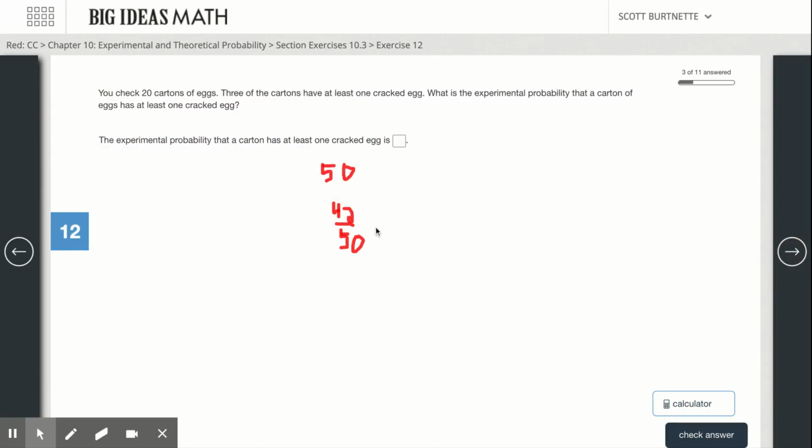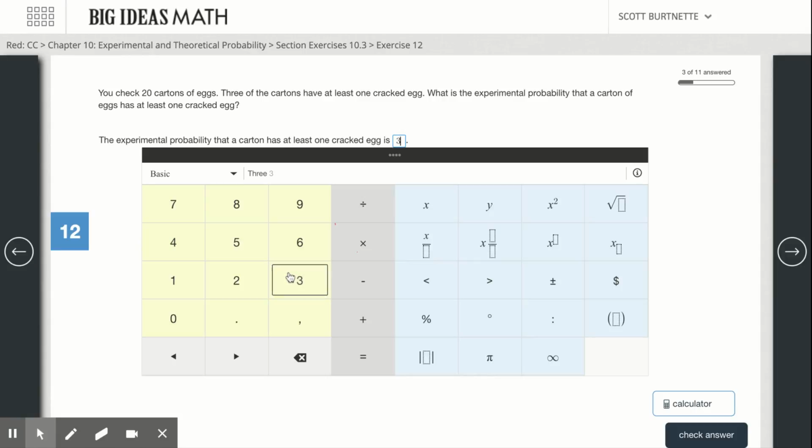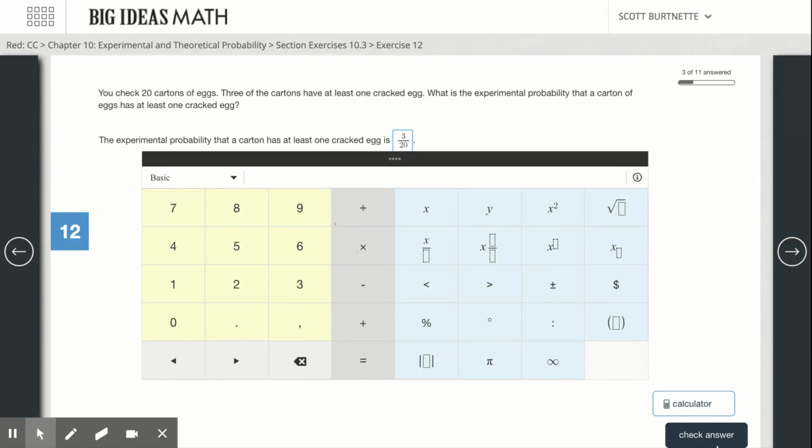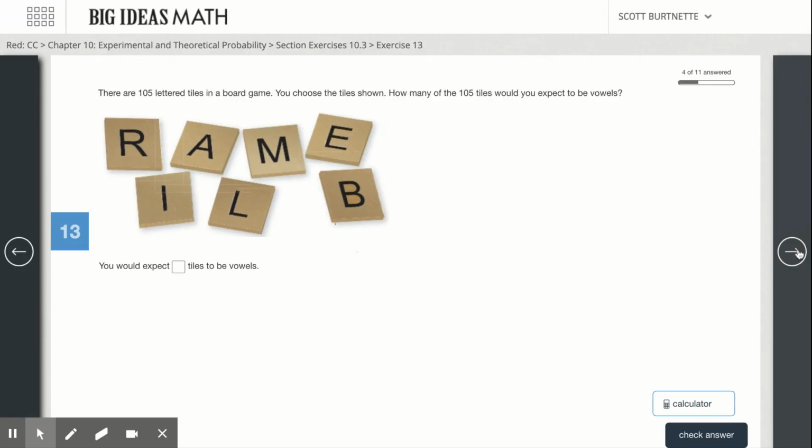Check. Okay, now we're going to go ahead and find the probability. They've said I've checked 20 and 3 have at least one cracked egg. Okay, so my experimental probability in my experiment that I conducted, I had 3 cracked out of 20. So we're just going to write it as 3 over 20. Check.